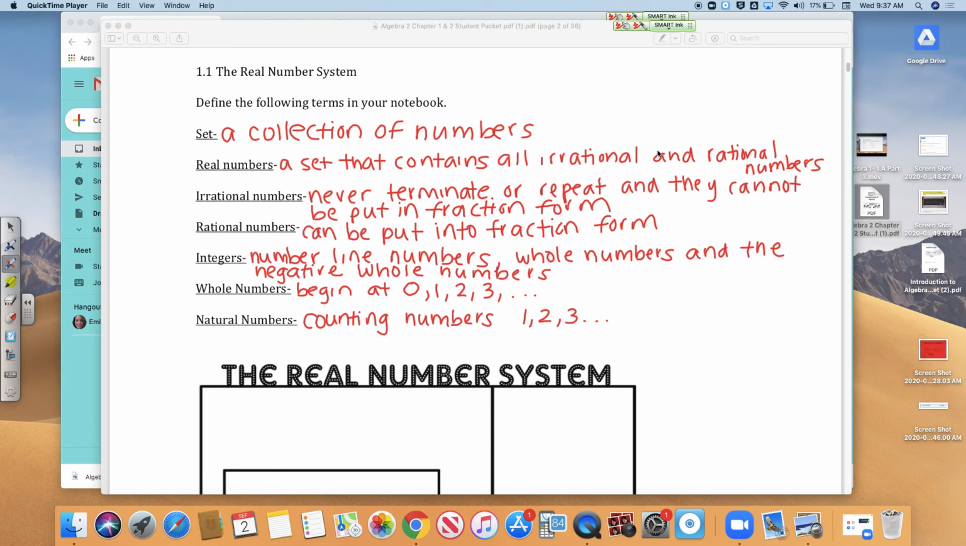So notice, integers, whole numbers, and natural numbers all kind of intertwine. We have to understand that natural numbers start at 1 and then go on to the positives. Whole numbers start at 0 and then are all the positives. Integers are all of the whole numbers and also the negative versions of whole numbers. So what I have here is a number system graphic organizer that we are going to complete. But I want to give you some time to write all of this in. So I'm going to stop the video and then we will resume.